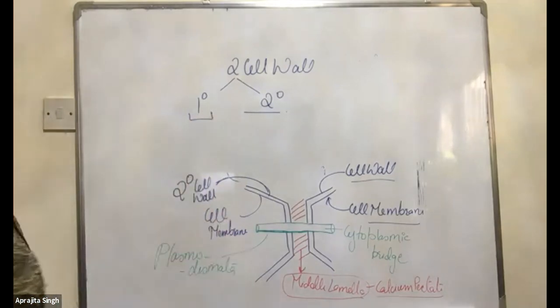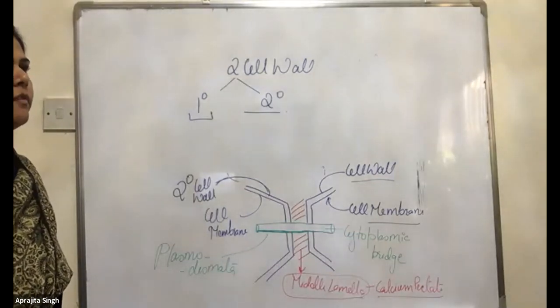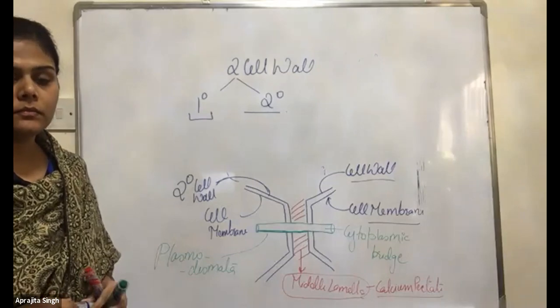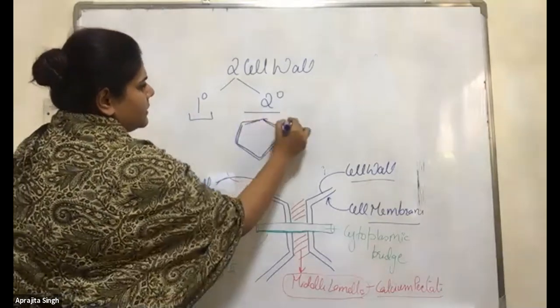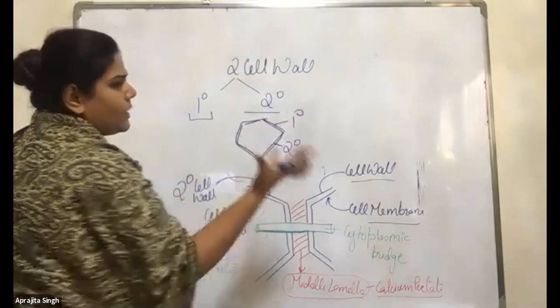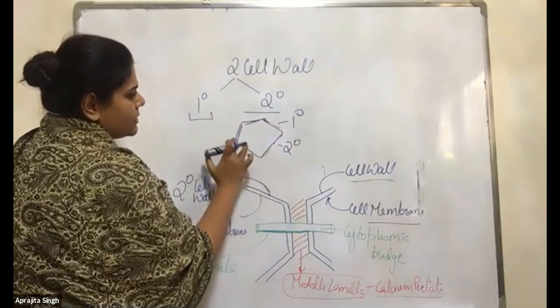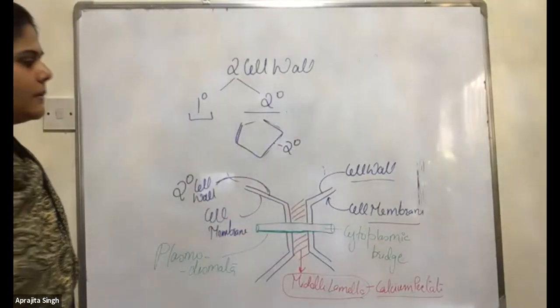In this primary one, you have to remember the middle lamella, calcium pectate, and all the other cell walls are made up of it. Ma'am, could you repeat that? What part? This primary and secondary cell wall. See, it's nothing. When the cell is newly formed, it has two layers, the primary and the secondary. When the cell grows and matures, the primary cell wall will degrade. It will be lost, it diminishes. Only one cell wall is left, that is the secondary cell wall. It's nothing.